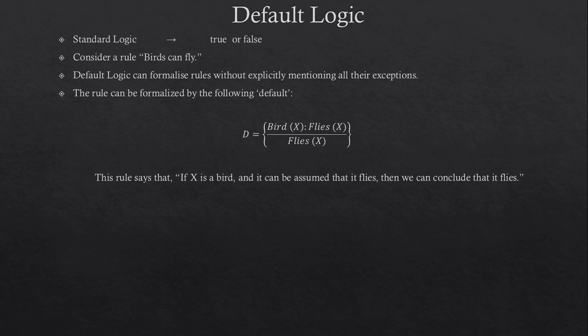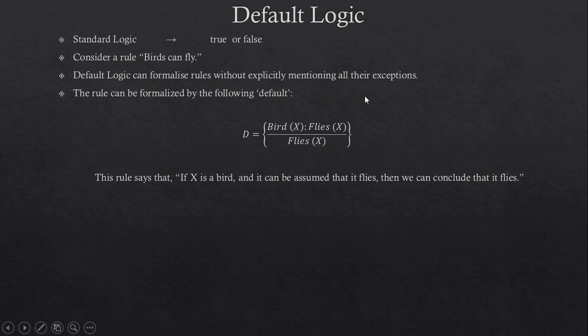So in standard logic, we will have to specifically write it in the rule. We will have to say that birds can fly except penguin. There may be many such exceptions. But default logic enables us to formalize such rules without explicitly mentioning all the exceptions.